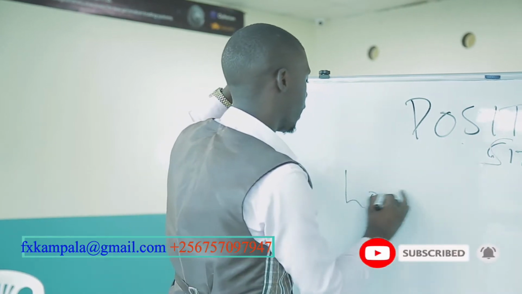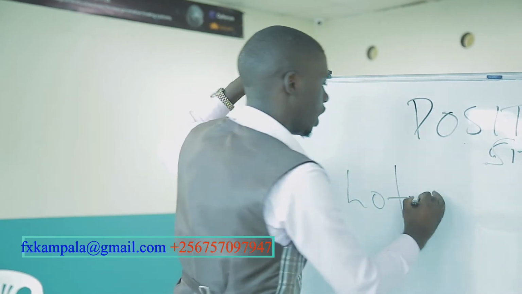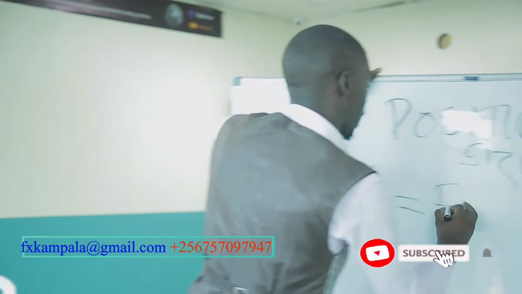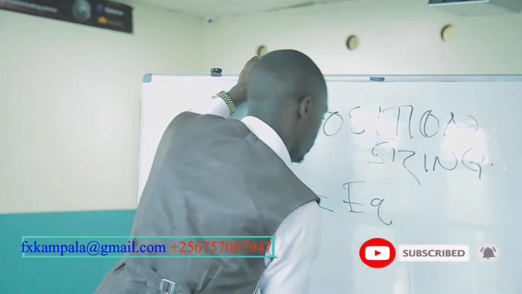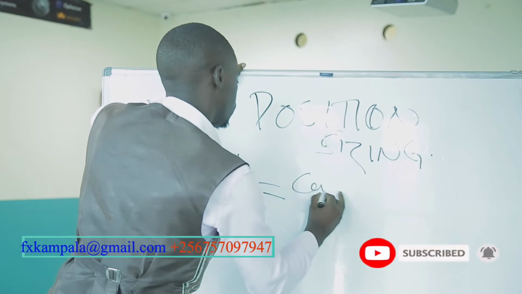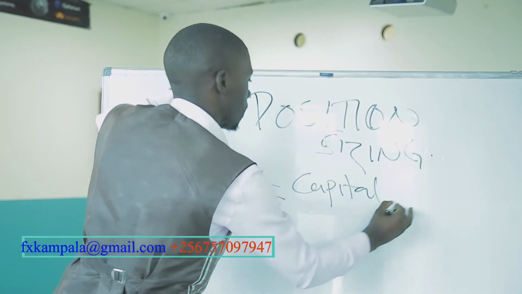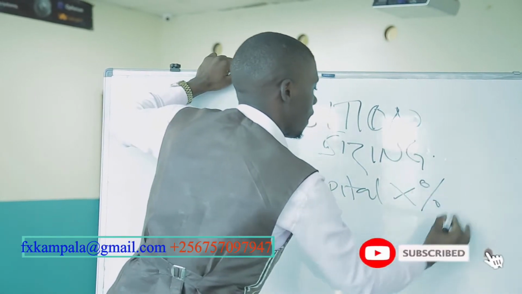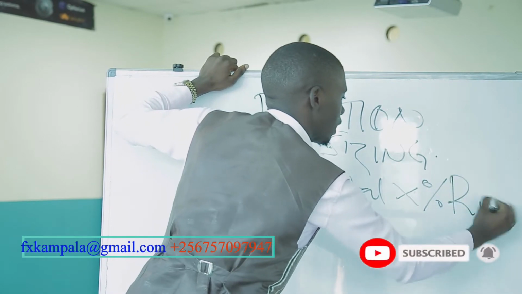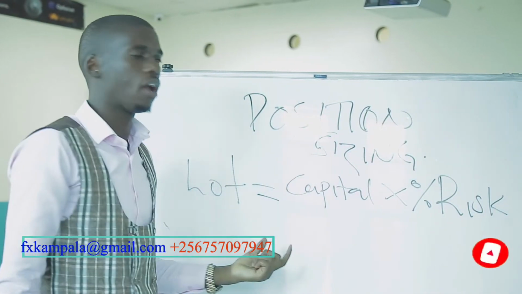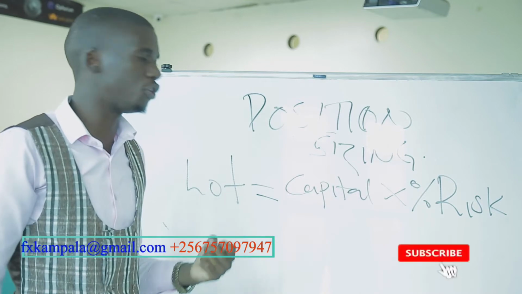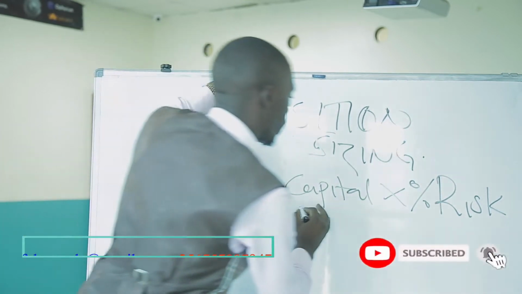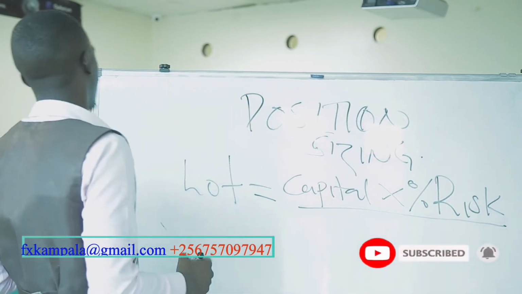So I came up with an equation that states that we look first at equity or capital. I can call this capital, times the percentage risk. This is the percentage I am risking out of my portfolio for this particular trade whose lot size I'm calculating.